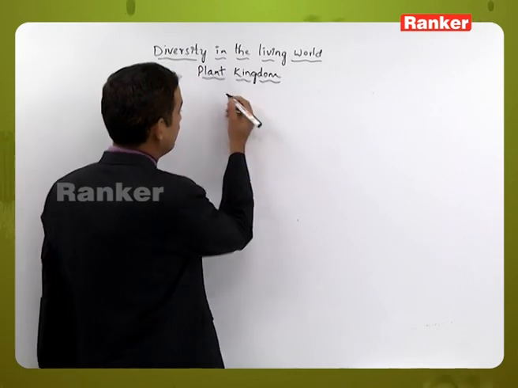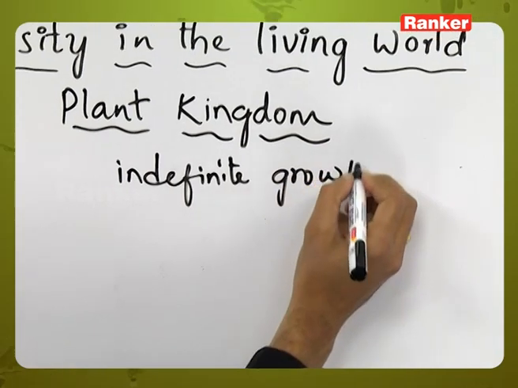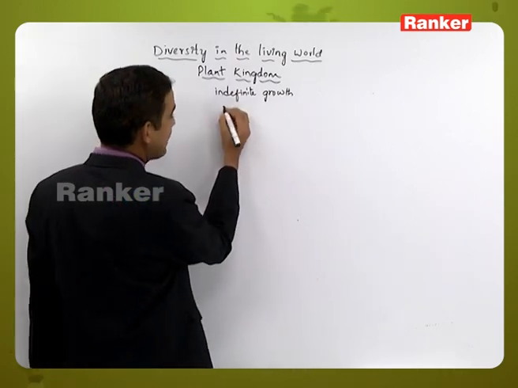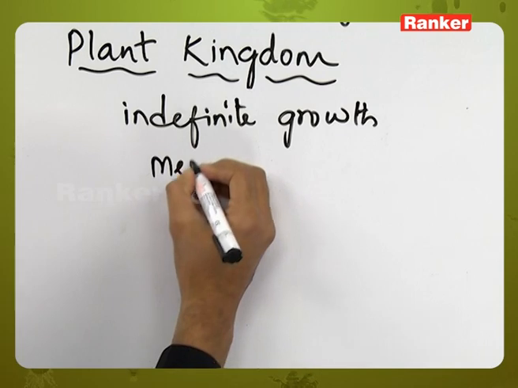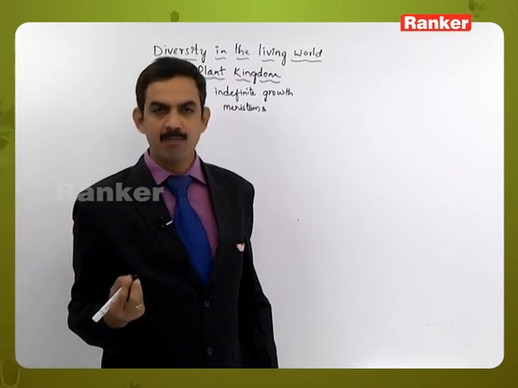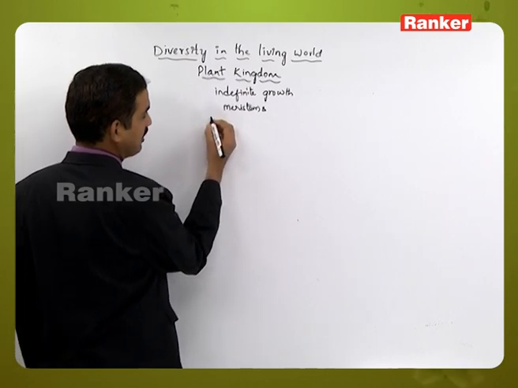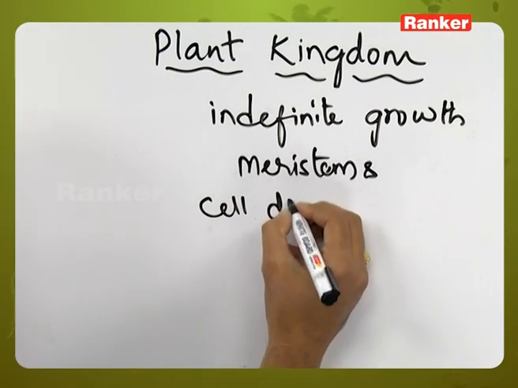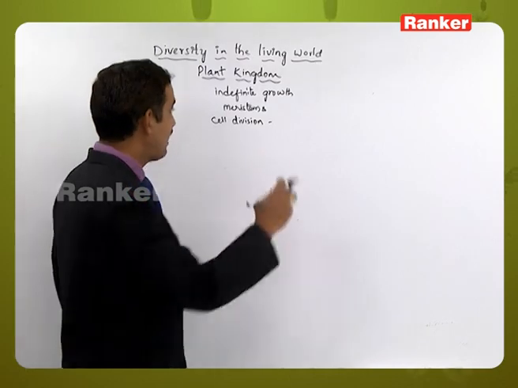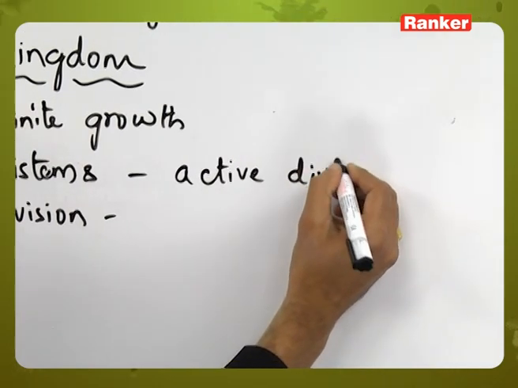The plants will exhibit indefinite growth. Unlike the animals, the plants will grow throughout their life, and in higher plants like in angiosperms, the growth is carried out by meristems, which are mostly present in the apical parts of the plants. So apart from this one, the other characteristic feature is the cells will undergo cell division and go on adding the new cells, and the meristematic cells have the active dividing property.